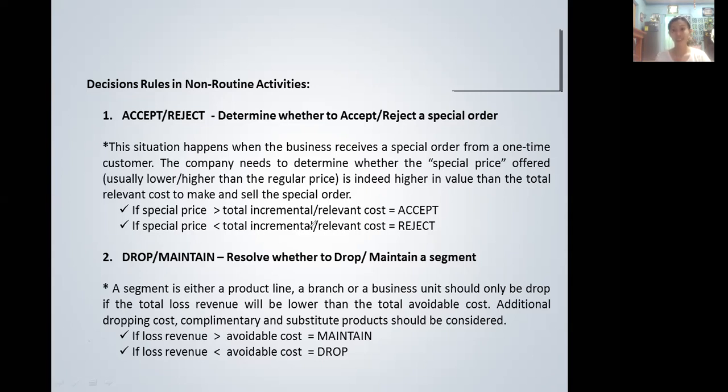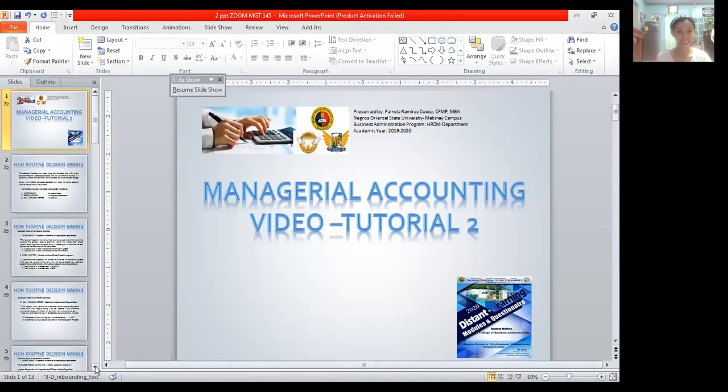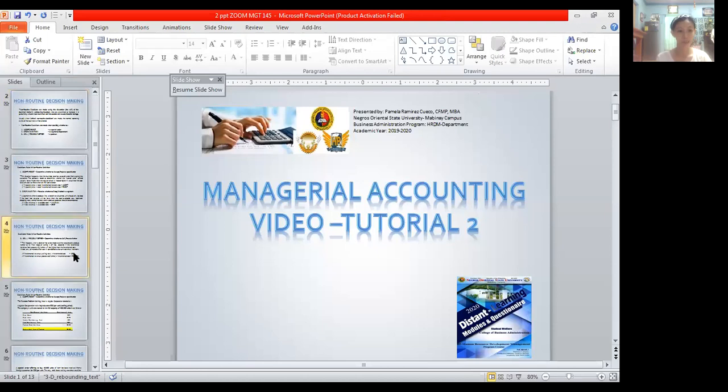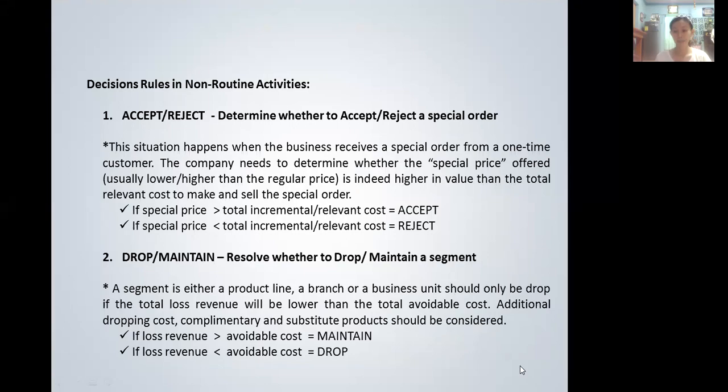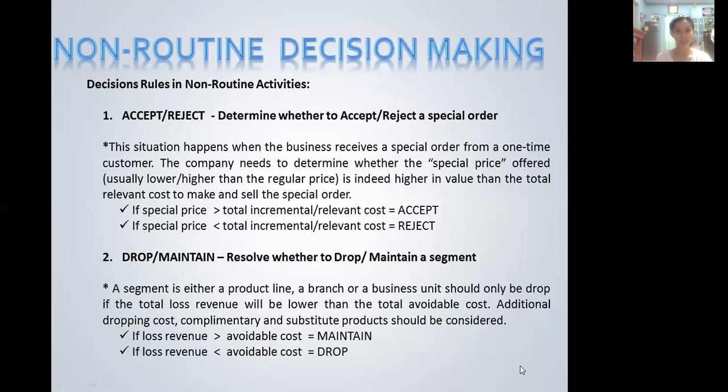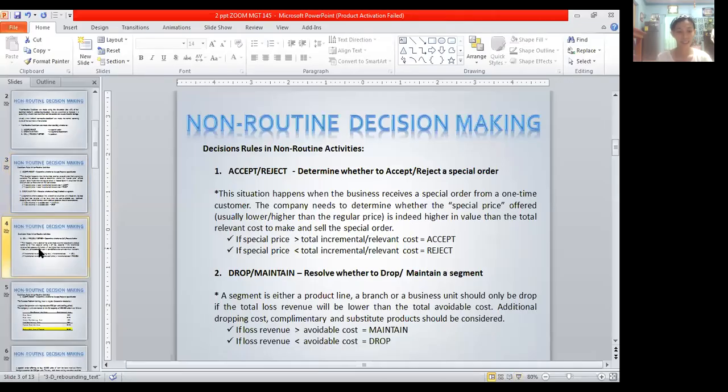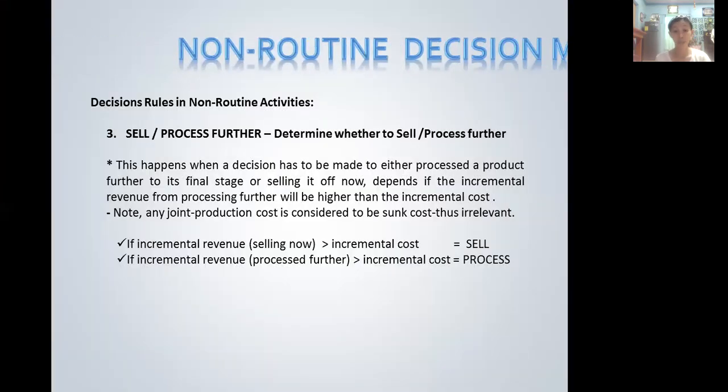Okay, I have difficulty. Just give me a moment. In pulling my slides, it doesn't go next. Okay, so we have, just a moment. The third last activity is to sell or process further.